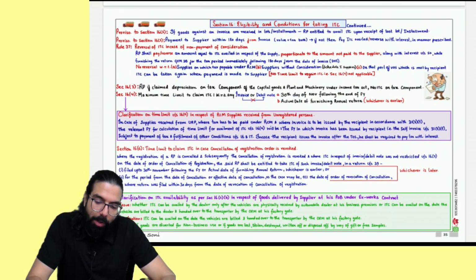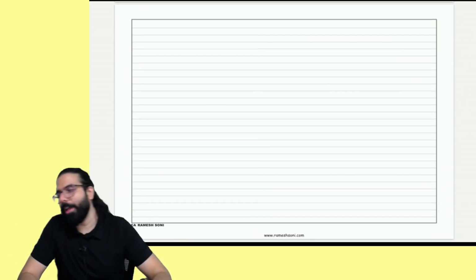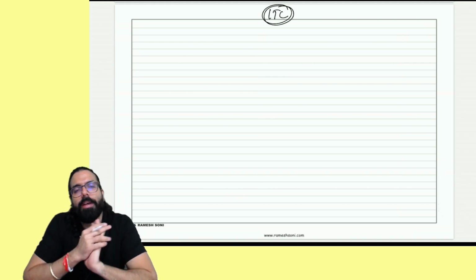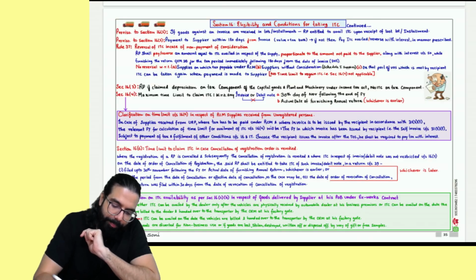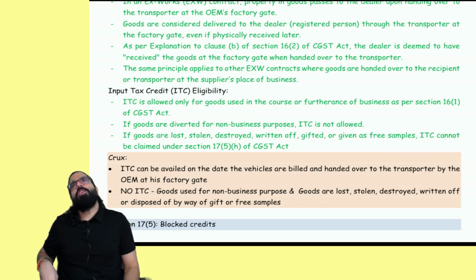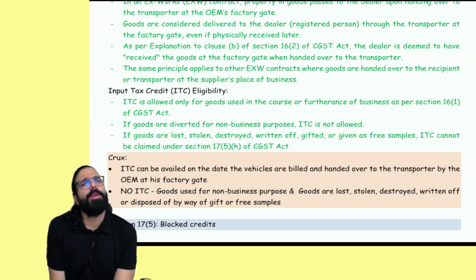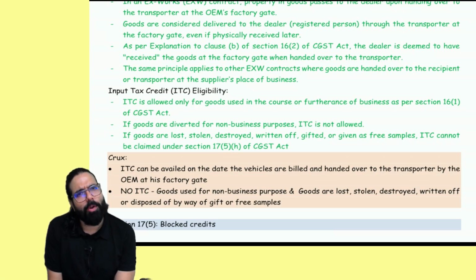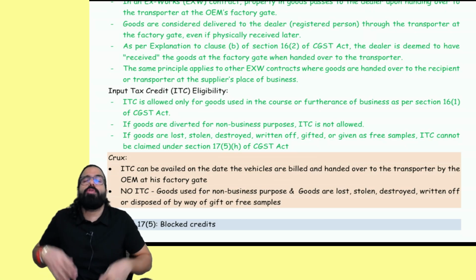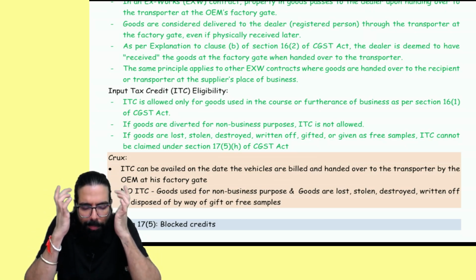Done, sir. Now we come to the ITC chapter. Everyone tell me one thing. Now in input tax credit, section number 16(2)(b) was there. Section 16(2)(b) used to say you can go ahead and take the input tax credit only if you have received the goods, services, or both. You should have received the goods, services, or both, only then you can take the input tax credit.